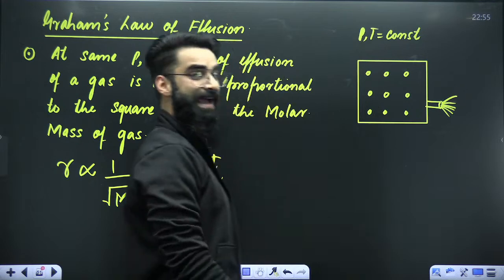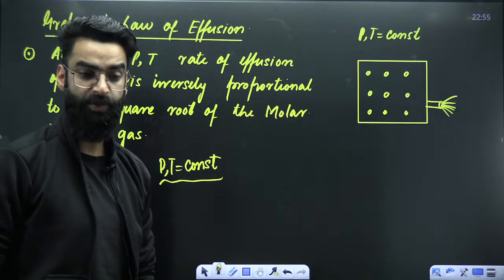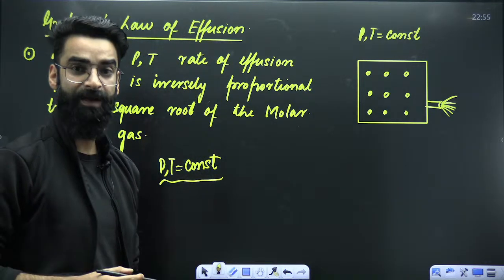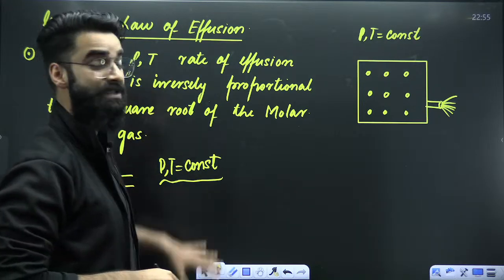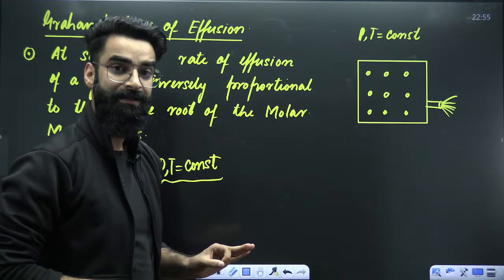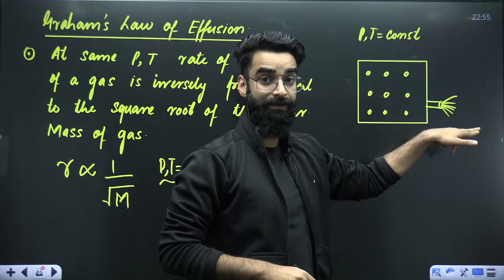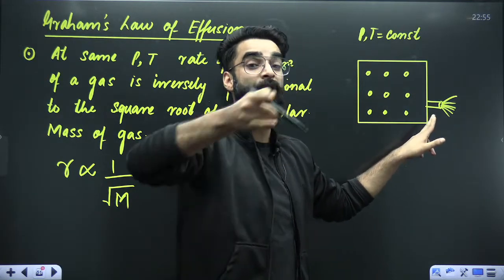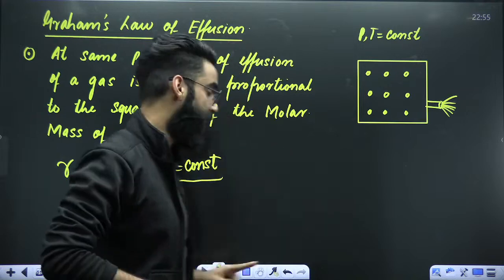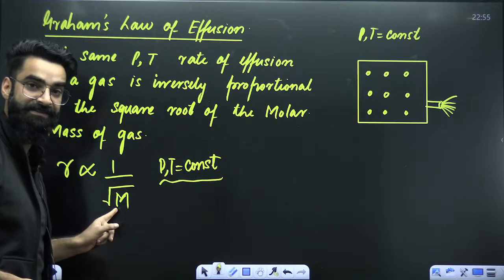What's going to happen? The gas will start to come out of the container. So, effusion will happen. Now, what does Graham's law say? Graham's law says the rate of effusion, that means the speed with which the gas comes out of the container, is inversely proportional to the square root of the molar mass of the gas.